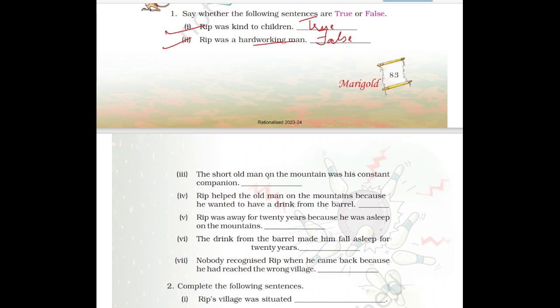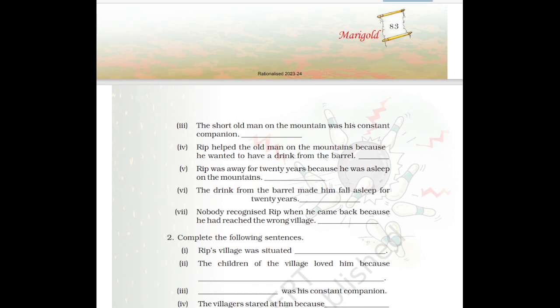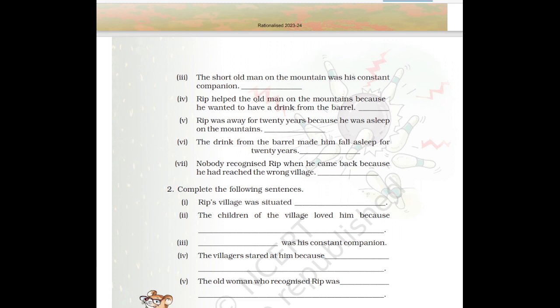Then, the short old man on the mountain was his constant companion. The short man was his friend, his partner. No, that is false. Who was his companion? His dog. Rip helped the old man on the mountains because he wanted to have a drink from the barrel. Why did Rip help the old man? Because he wanted to drink from that barrel? No, this is false. Then, Rip was away for 20 years because he was asleep on the mountains. Yes, he was sleeping in the mountain for 20 years.